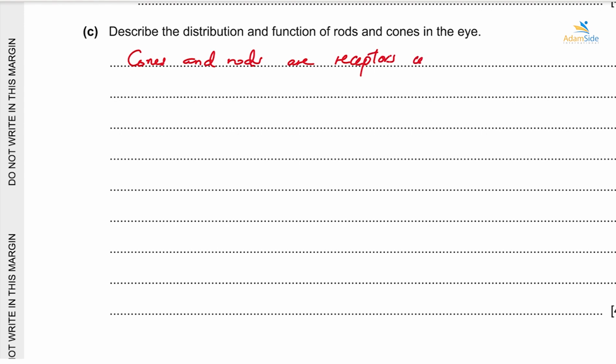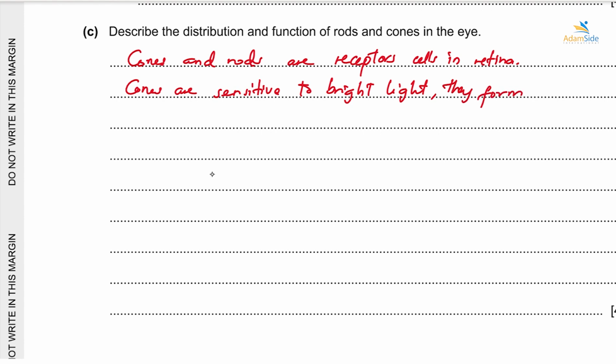Then we say cones are sensitive to bright light. They form colored images, and rods are sensitive to dim light.